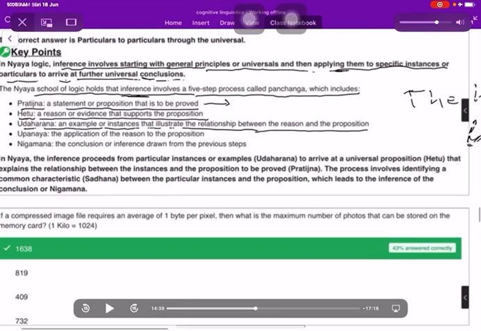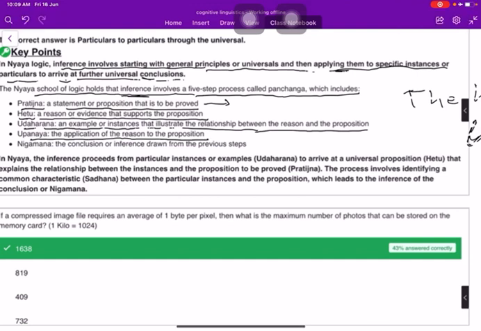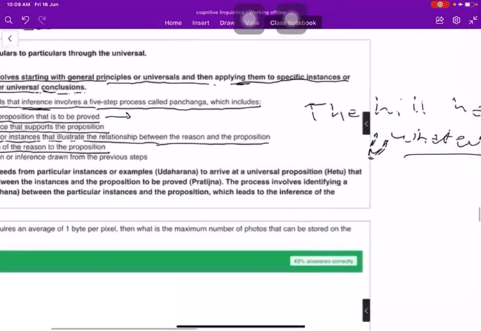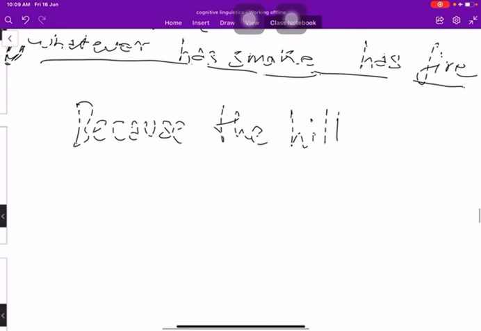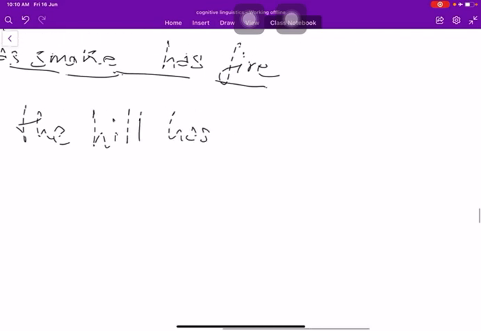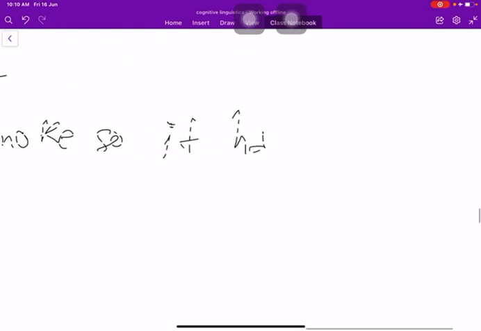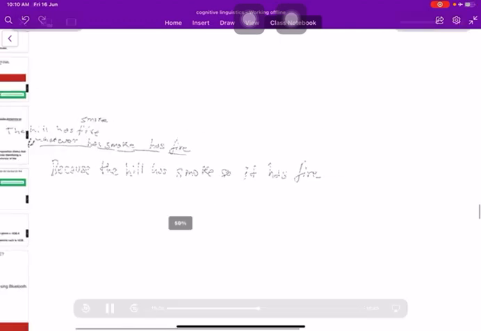Then you have Upanaya, the application of the reason to the proposition. Therefore the hill is on fire, because the hill has smoke, so it has fire, right?